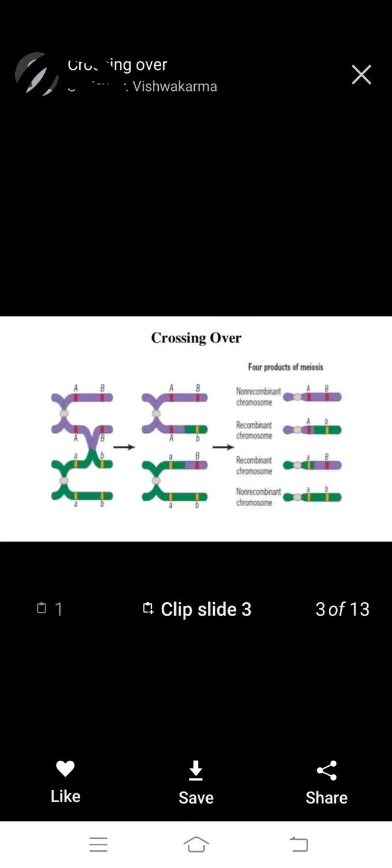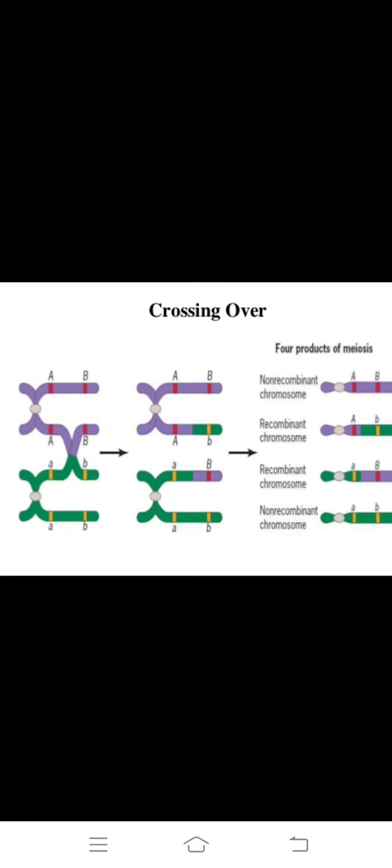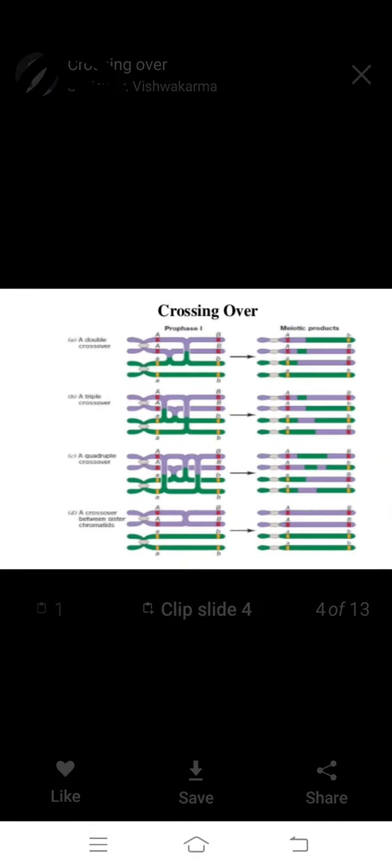We observe the homologous chromosomes interchange. This crossing over is a product of meiosis, as we already know. It forms non-recombinant and recombinant chromosomes. Crossing over produces a recombinant chromosome.